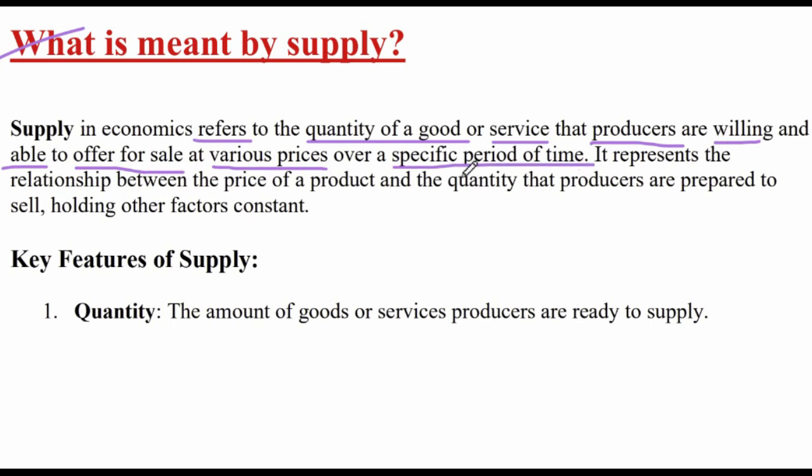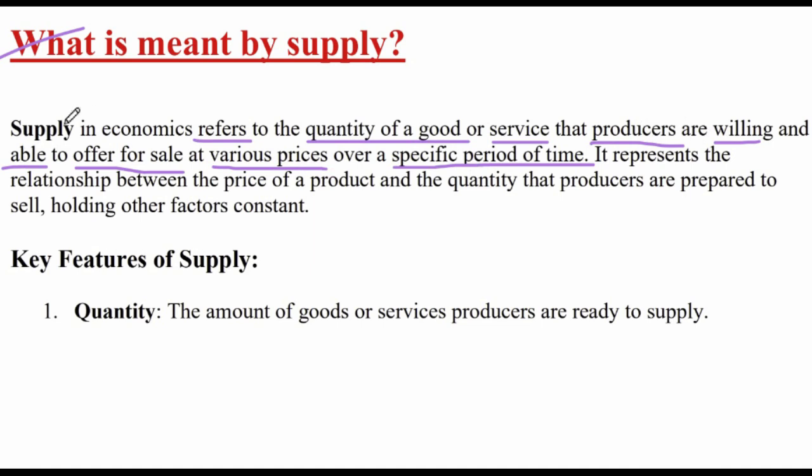That is, in 1 year, for example, that is a specific period of time, 1 year, how much quantity of goods or services the manufacturers or the producers are willing and also able to offer for sale at various prices.